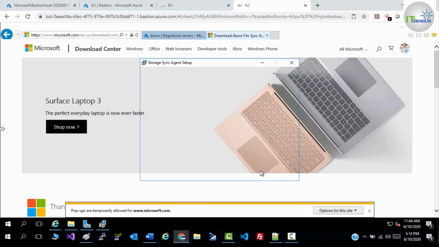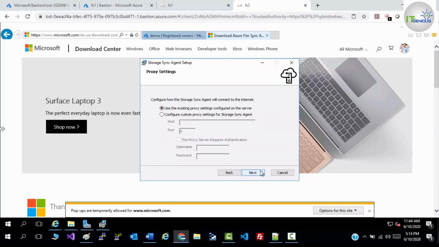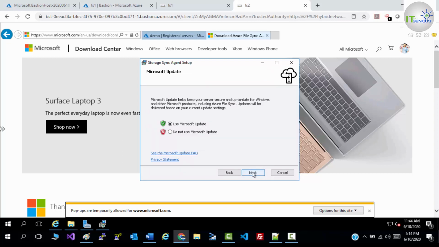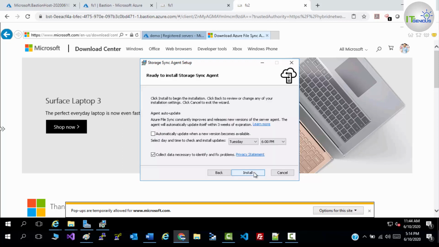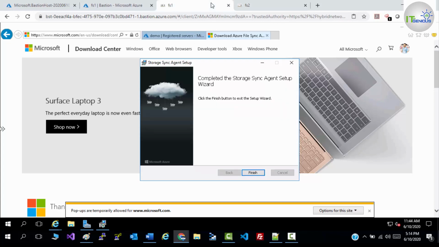Click on next, next, next, next, next, install. So that is installed. Now click on finish.